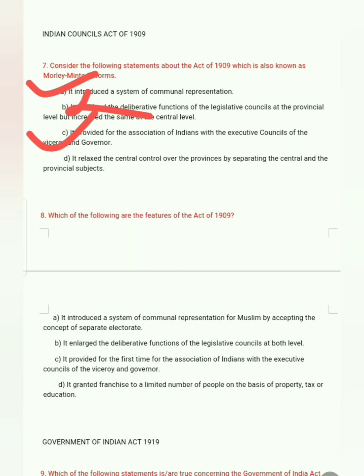Option D: it relaxed the central control over the province by separating the central and the provincial subjects. Wrong.